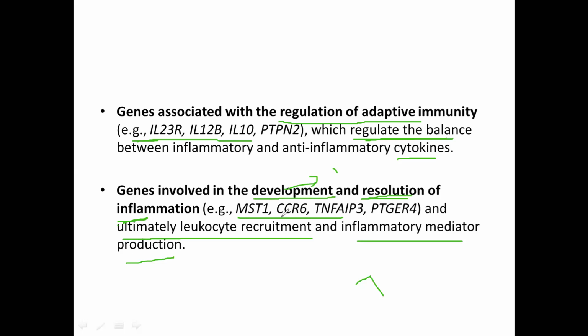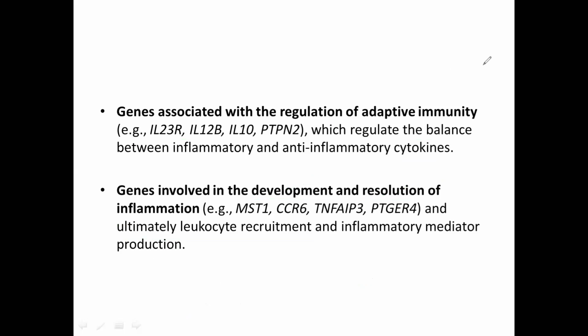So mutation of these genes, like MST1, CCR6, what will happen? There can be overdevelopment of this inflammation, and there will be no resolution. In this way, it can lead to inflammatory bowel disease, or you can say a chronic inflammatory condition.